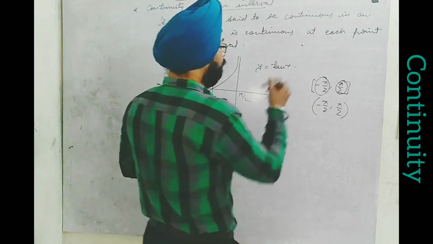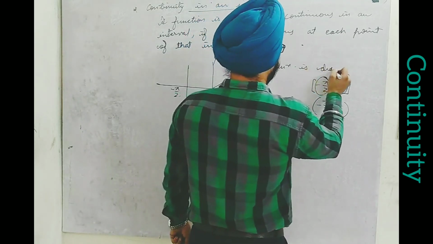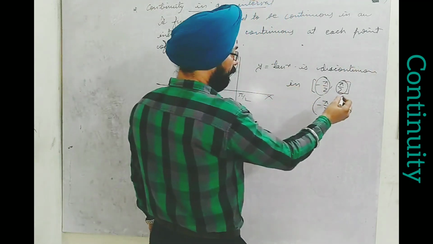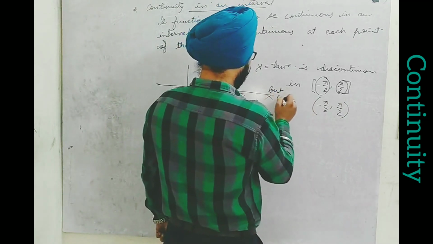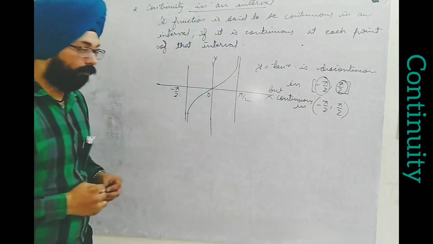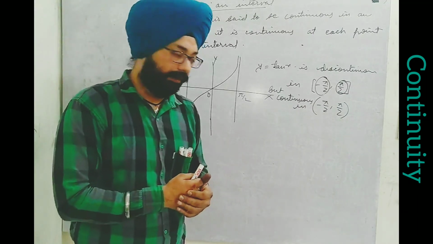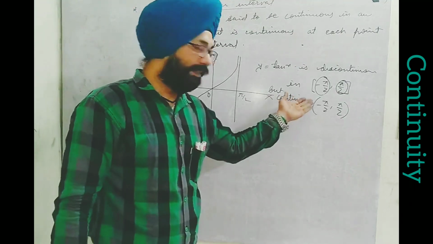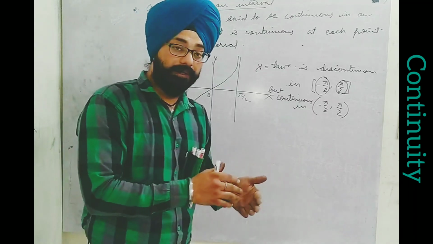Okay. So we write y equal to tan x is discontinuous in the closed interval minus pi by 2 to pi by 2, but continuous in the open interval minus pi by 2 to pi by 2. So this way we can understand continuity in an interval. Any interval given, we need to check at particular points, but these are not random points. Most of the time you will find we need to check at critical points only.